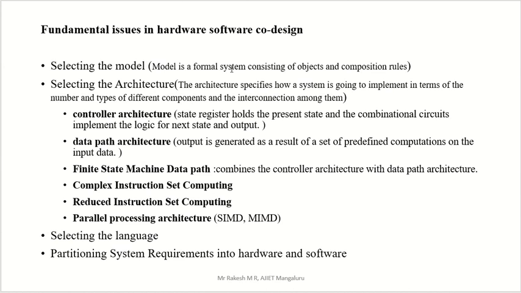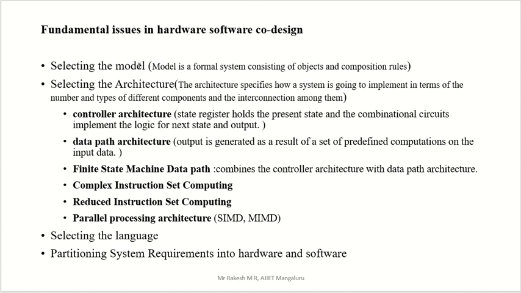A model is a formal system consisting of objects and composition rules. So selecting a model contains a set of objectives and a set of rules. By using this, they are going to create one particular model for that embedded system. So idea contains objectives and some rules.